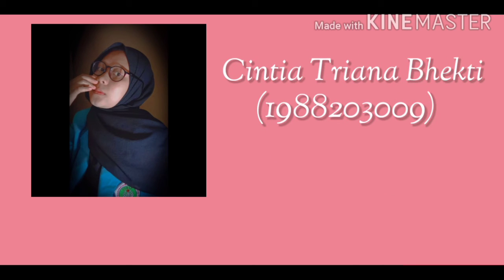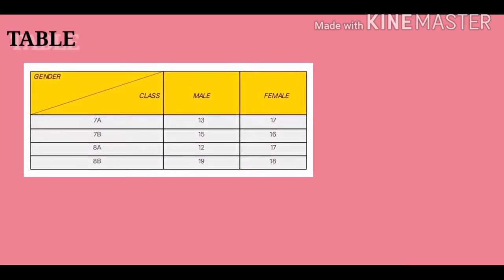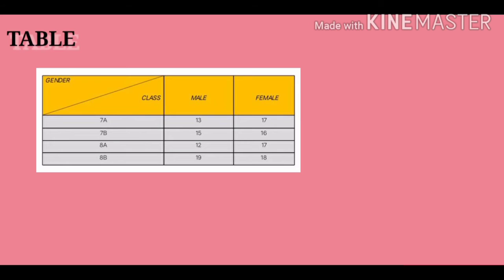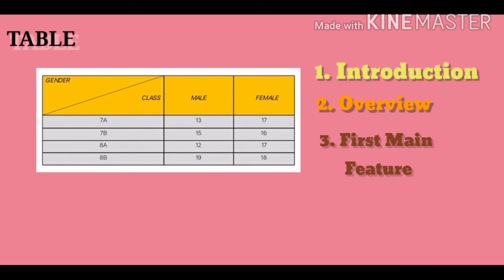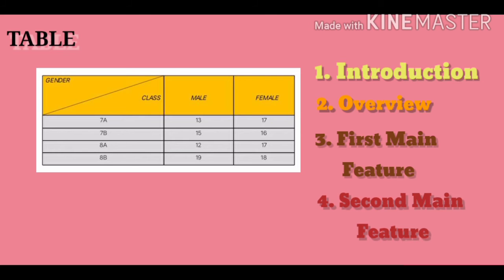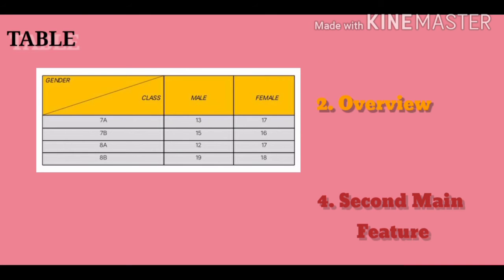Here I'm reading, presenting, and interpreting a table. Before that, there are four main parts of the basic structure in a table. The first is the introduction, then the overview, the first main feature, and the second main feature. Okay, let's check it out.